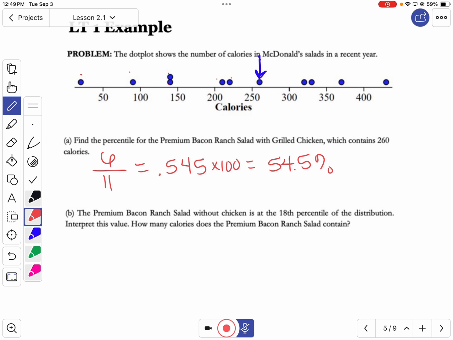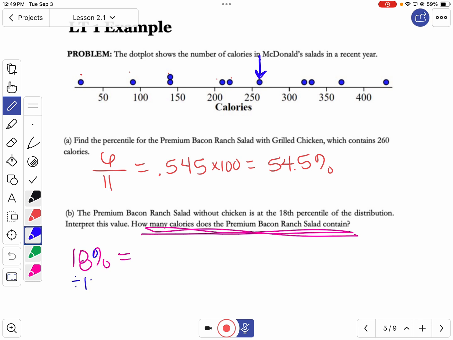But to find out how many calories, we're going to undo the percentile. So 18% would be what decimal? Divide by 100, and I'd get 0.18. Now, to find what I'm looking for, I have to take 0.18 times how many total dots? There were 11. Somebody do that for me: 0.18 times 11.